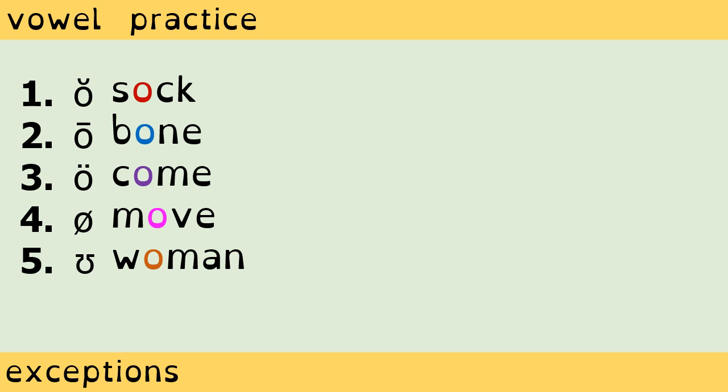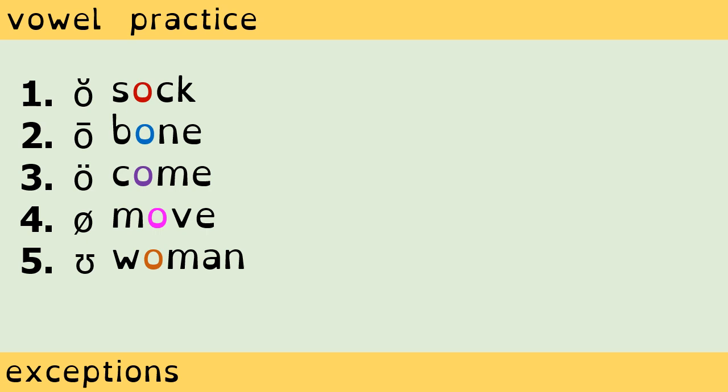The O in sock matches the rule for the short O sound and thus takes the short O sound. Sock. Number 2. The O in bone matches rule 2 for the long O sound and thus takes the long O sound. Bone. The next 3 are exceptions, but are also quite common in English.